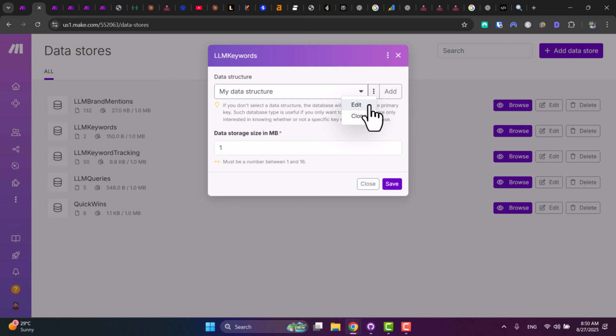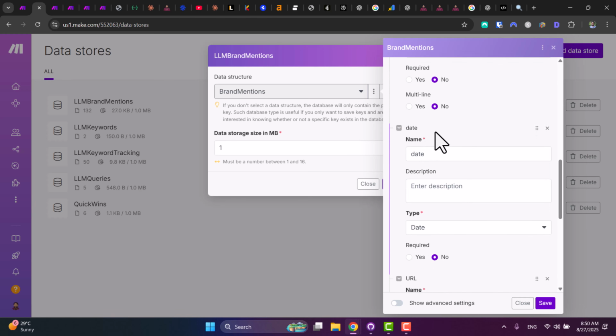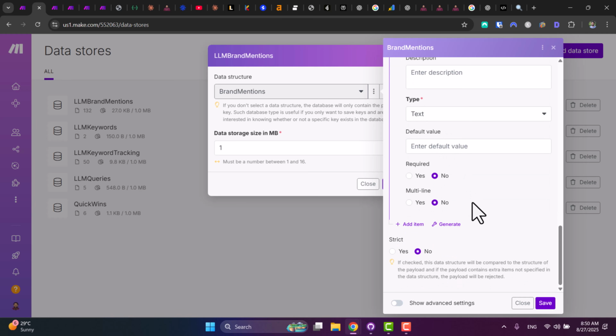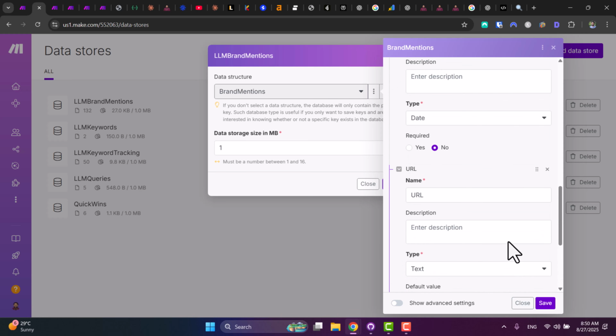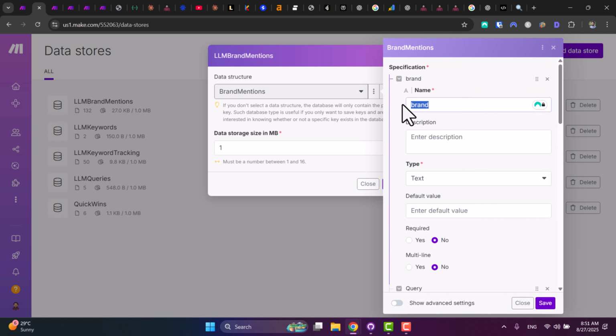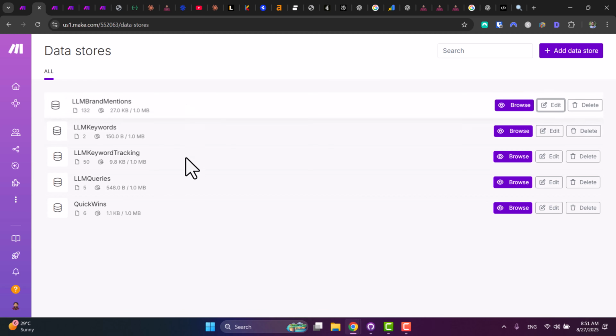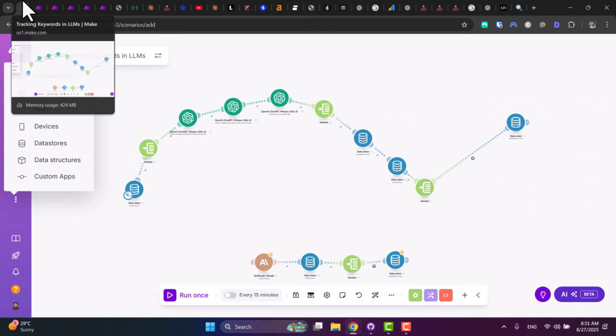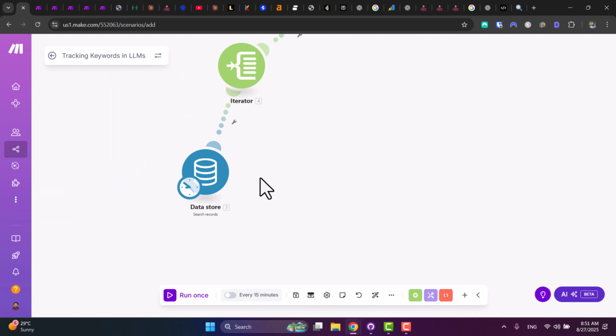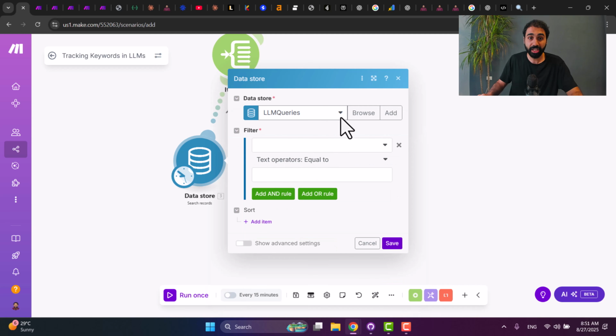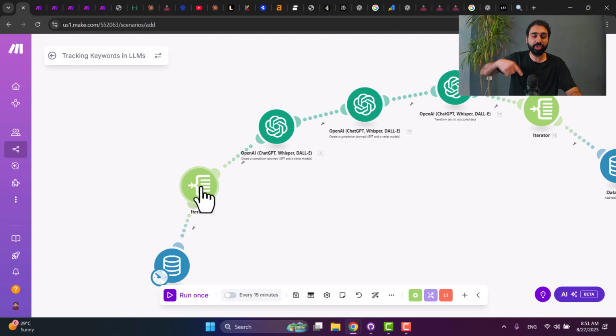It's a very simple structure. We have here a keyword only, and here we have LM brand mentions. You will see we have brand, query, date, URL, and that's it. 4 fields. It's super simple. You just need to copy and paste these to build your 4 data stores. So when you build them, you will see here the first one is simply connected to LM queries. So we are reading the prompts that we want to track. The second step is simply an iterator which loops and reads one by one.